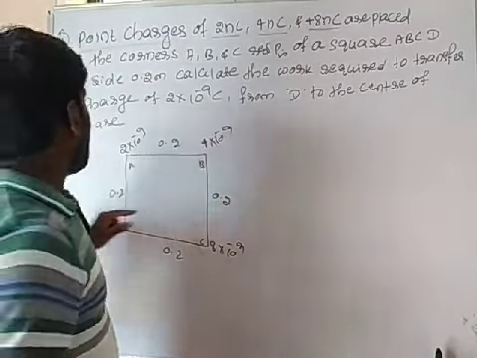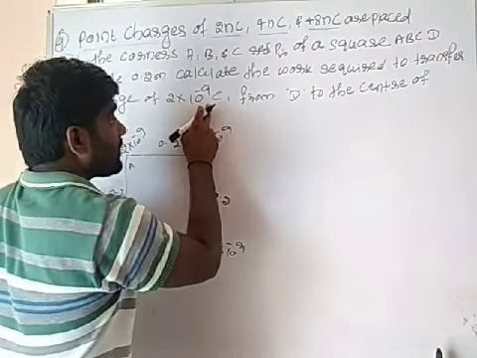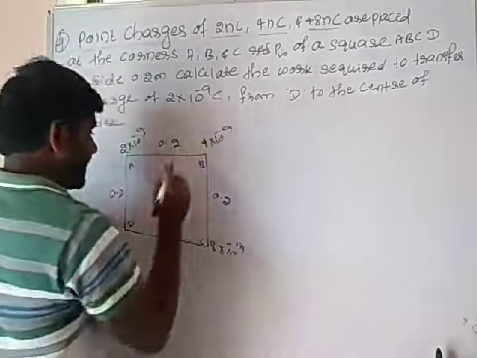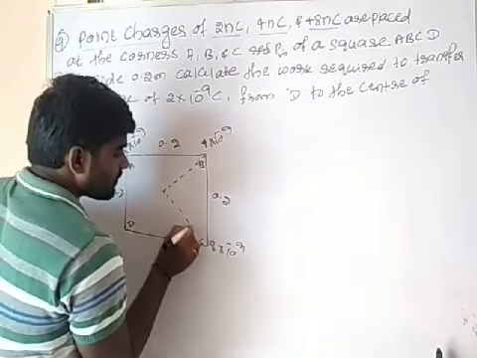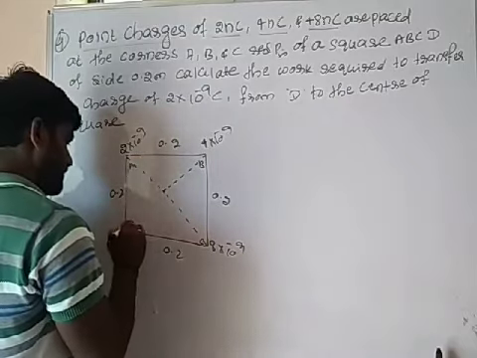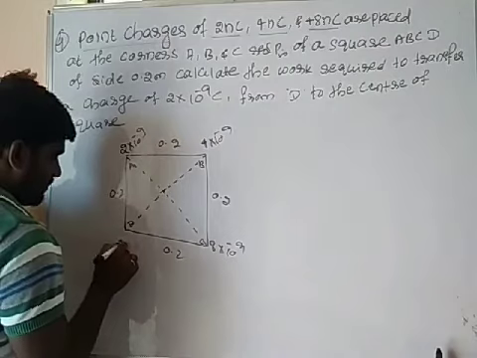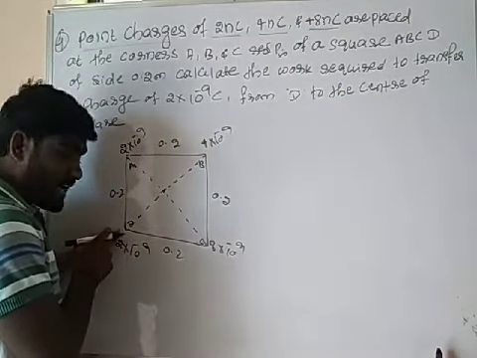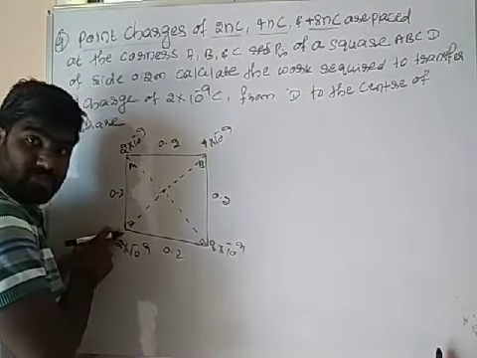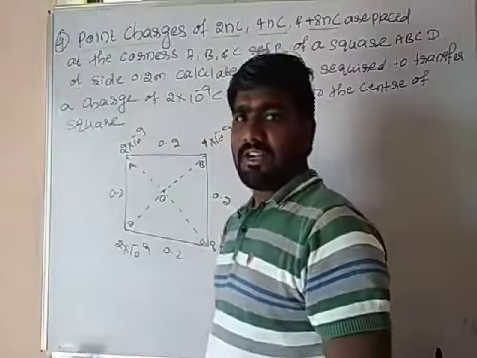Calculate the work required to transfer the electric charge of 2 into 10 to the power minus 9 coulomb from D to the center O. See here. So he had kept a charge of 2 into 10 to the power minus 9. This point charge has to be brought from D to a point A. So it will be your center O. So first of all, what we have to calculate here.